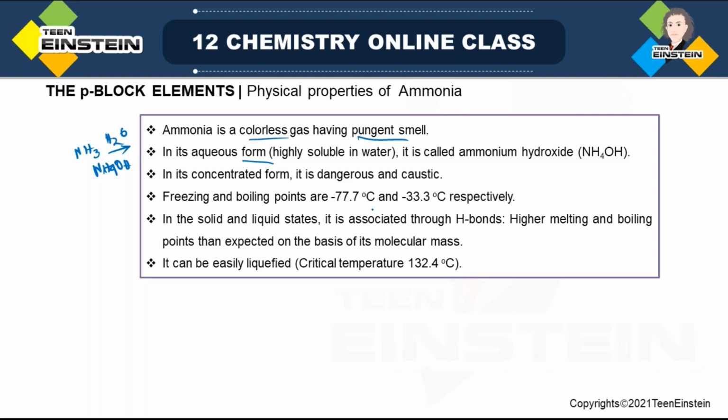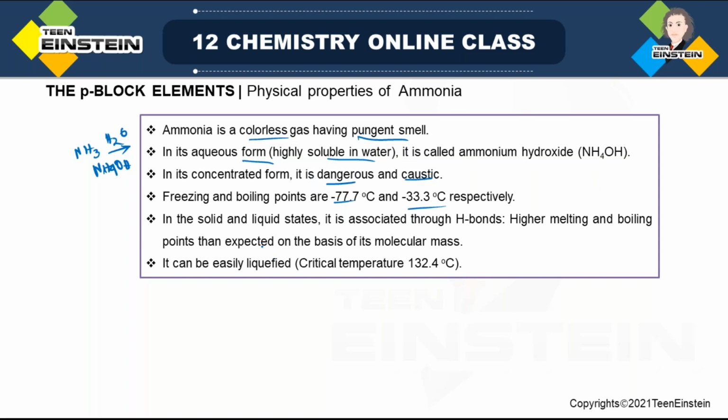It is highly soluble in water, so that is why you can easily make NH4OH starting from ammonia gas. In its concentrated form, it is dangerous and also caustic in nature. Freezing point -77 degrees centigrade, boiling point -33.3 degrees centigrade.